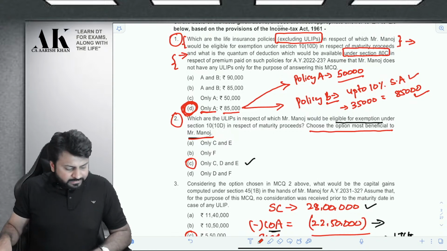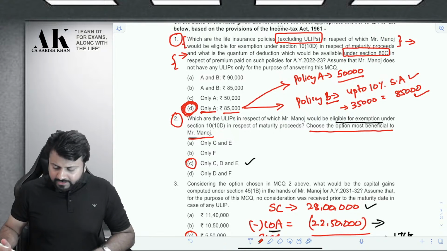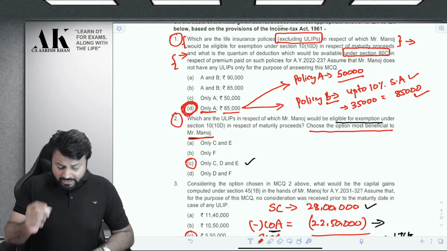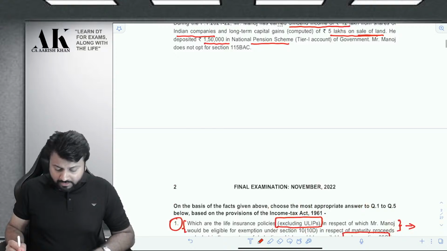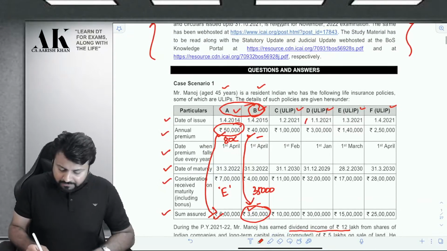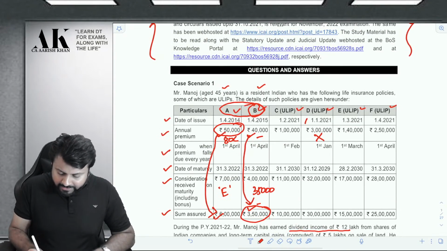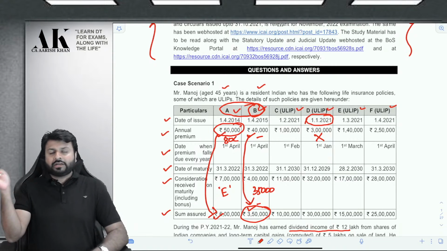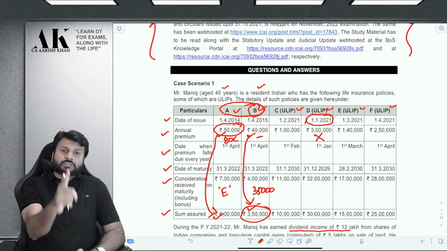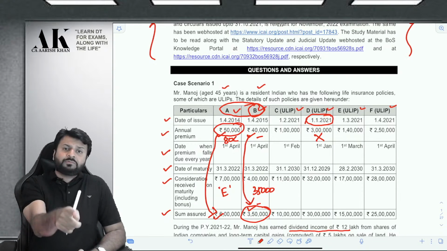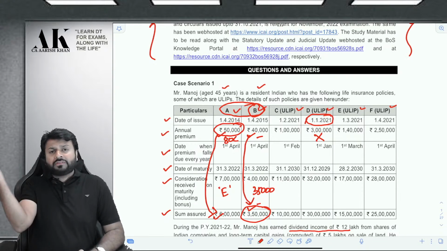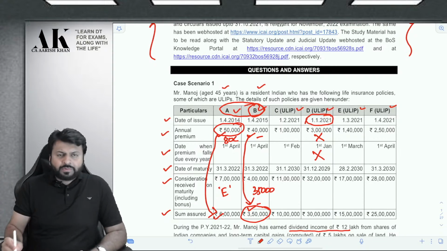So let us try to understand with this note, with this logic, with this provision, which of the ULIPs are exempt and which are not. First of all, this ULIP is not covered in the amendment because it is issued prior to the date of amendment. The date of amendment is if it is issued on or after 1st of Feb 2021, and this is issued on 1st of Jan 2021, therefore this cannot be covered in the amendment.